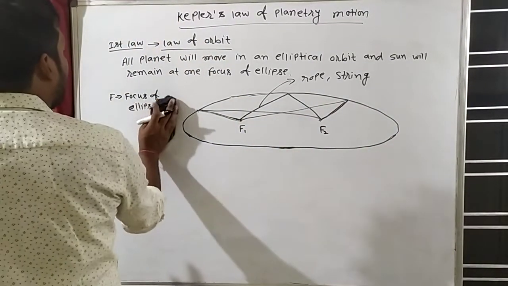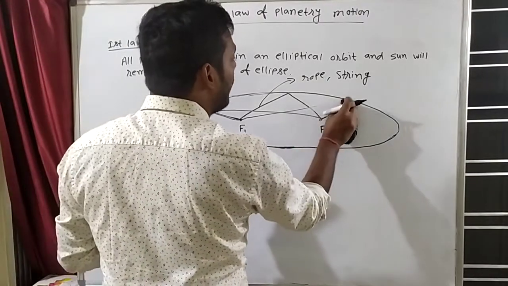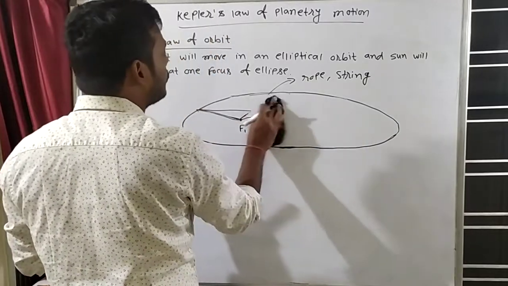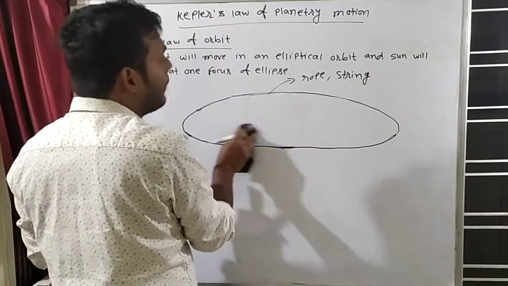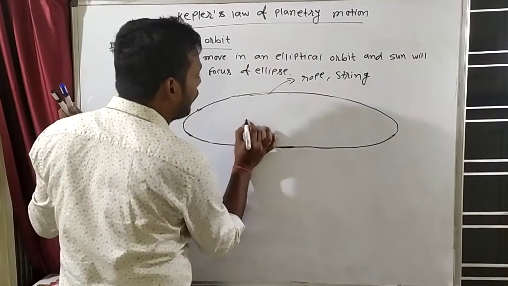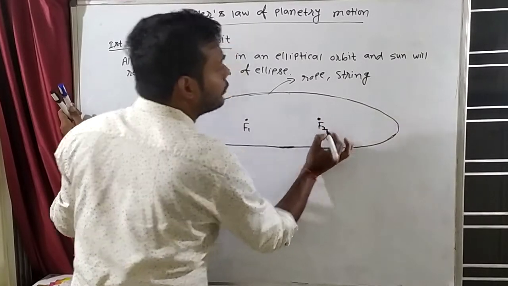What path is this? Elliptical path. So in the ellipse there will be how many focus? There will be two focus. Inside the ellipse there will be two focus. Clear? So this path is known as elliptical path and there will be how many focus? One focus will be here, F1 and one focus will be here, F2.